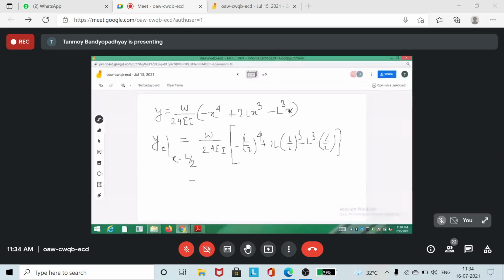So you should be getting Y max, or here YC, whatever you call it. Leave the imaginary ones, we will not take those. So it should come out as minus 5W L to the power 4 divided by 384 EI. So this is the maximum central deflection for a simply supported beam carrying UDL. Okay?